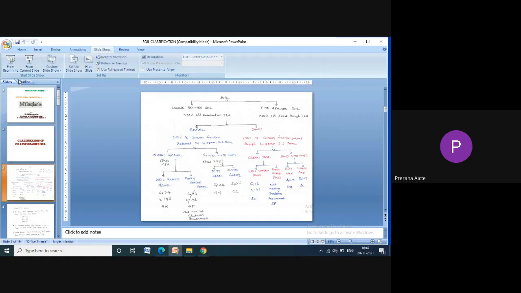So with this, I have finished the two topics. One is soil classification, how the soil is classified as per the Indian soil classification system. The Indian soil classification system is based on consistency limits and particle size. Sometimes the Indian soil classification system also depends only on particle size. And also I have covered the various soil structures present in soil, and also various types of clay minerals present in the soil mass.